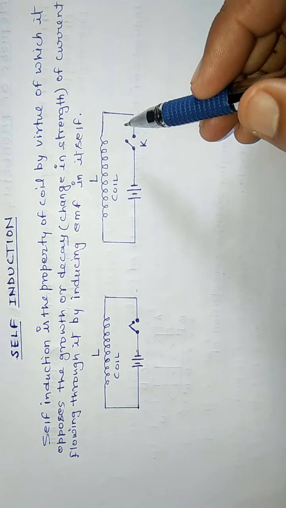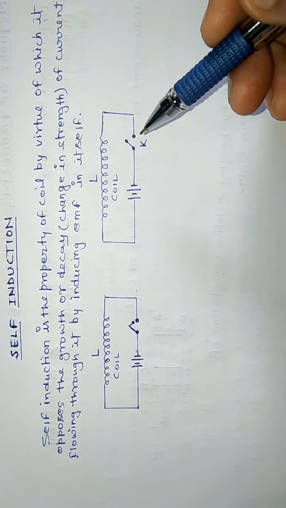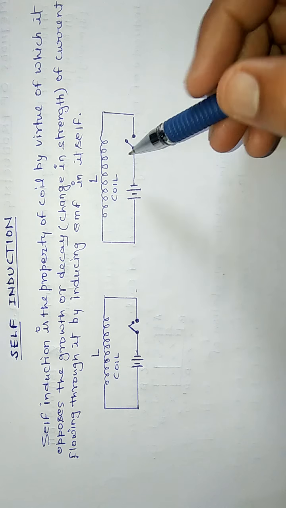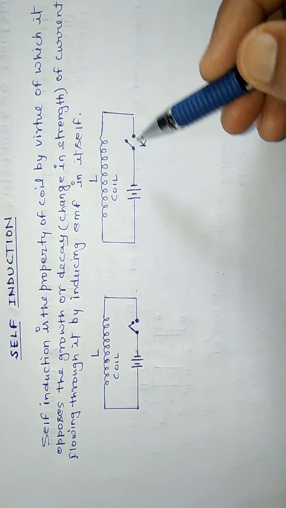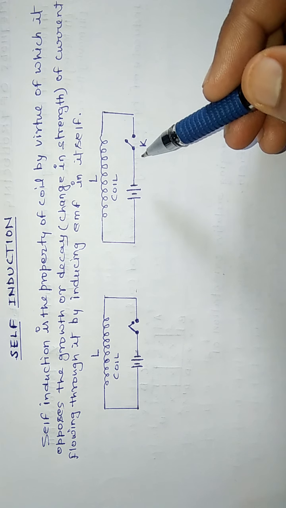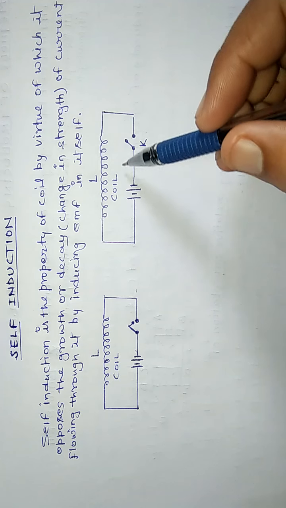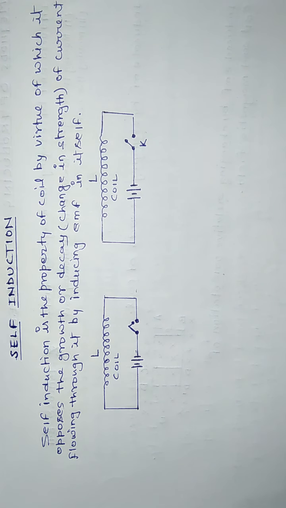So again it induces an EMF. Now the direction of induced EMF is such that it opposes the decay of current in the coil. So it delays the current from reaching the minimum or zero value in the coil.